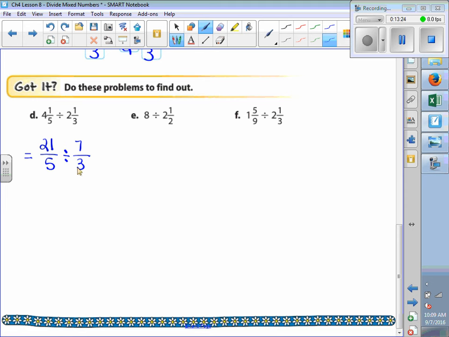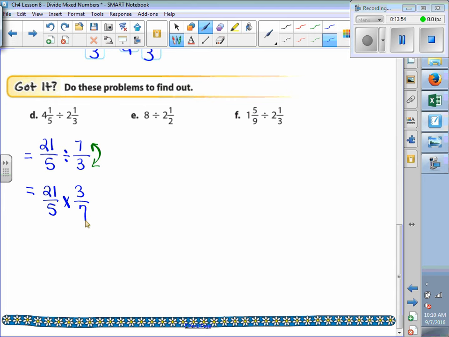And now we're going to multiply by the reciprocal, right? So the first fraction stays the same. The division becomes multiplication. And then the second fraction becomes the reciprocal. Very good. So that becomes 3/7.